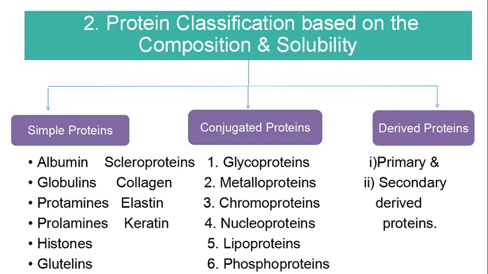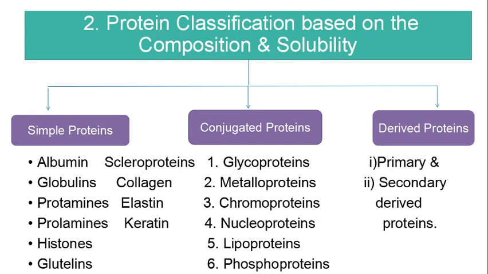They can be further divided: if it contains two amino acids it is called a dipeptide, three is a tripeptide, then tetrapeptide, and so on. These peptides are water soluble and are not coagulated by heat. They can be precipitated using phosphotungstic acid or broken down with the help of peptidases. The biomedical importance of derived proteins is that during digestion, the action of various proteolytic enzymes like pepsin, trypsin, chymotrypsin, carboxypeptidases on proteins will yield proteoses, peptones and peptides.